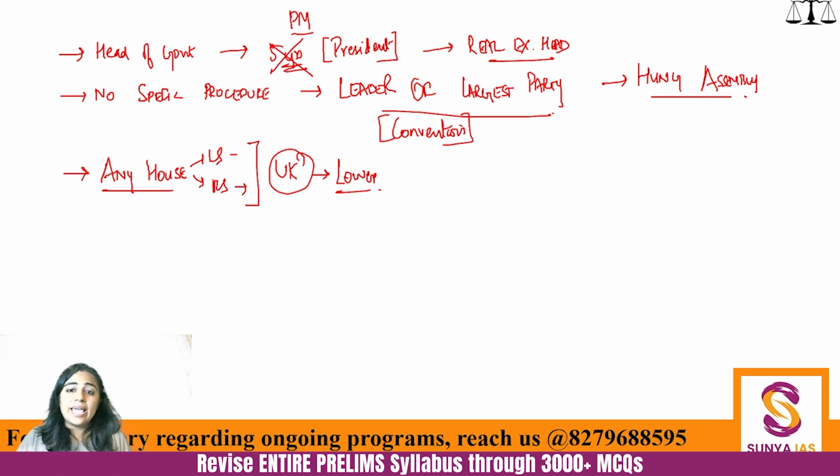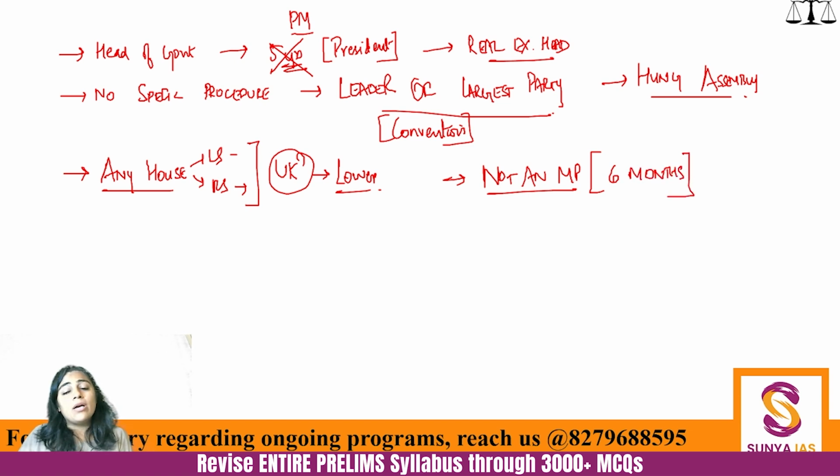Then again, as it is mentioned for the Council of Ministers also, the Prime Minister can be a person who is not an MP. It is very surprising that anyone who is not a member of Parliament can be made the Prime Minister of India, but this person has to be elected or nominated to the Indian Parliament within 6 months.